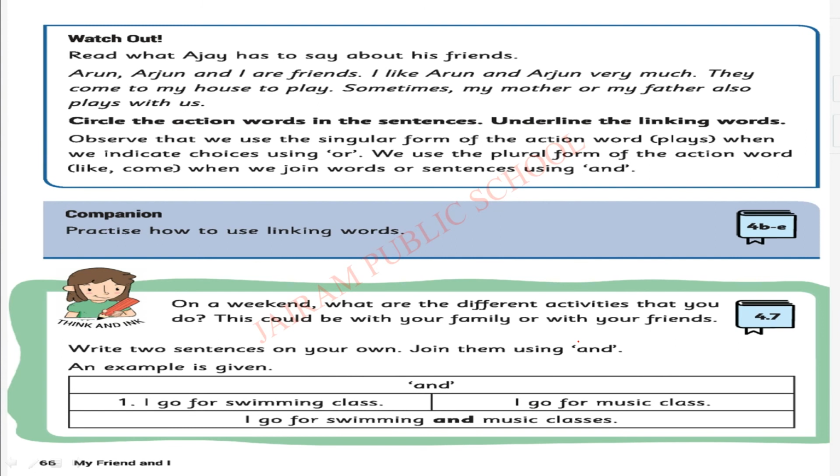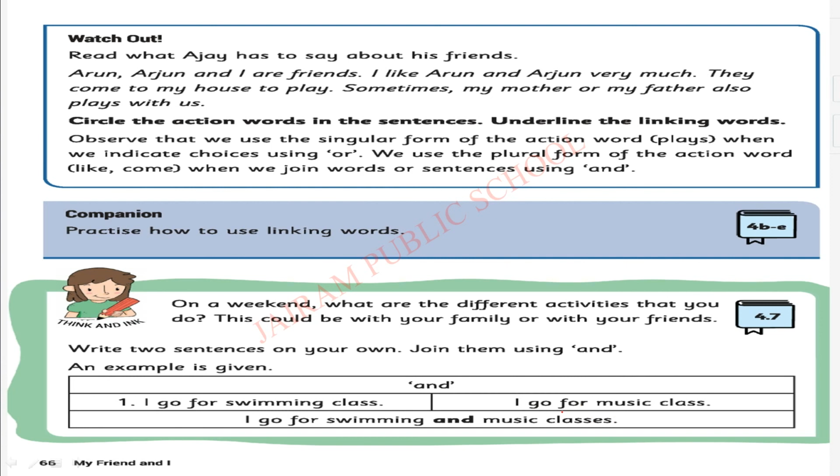Next one. Think the linked activity. Read the instruction first, then do it as a home fun. Okay. On a weekend, what are the different activities that you do? This could be with your family or with your friends. You can write any activity you are doing with your friends or family members during the weekend. Weekend means Saturday and Sunday. Okay. Write 2 sentences on your own.